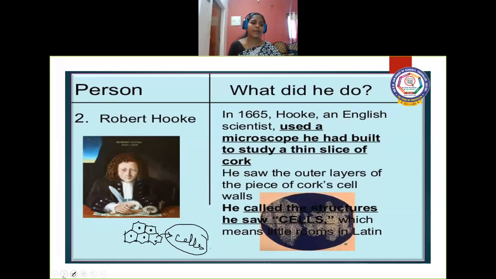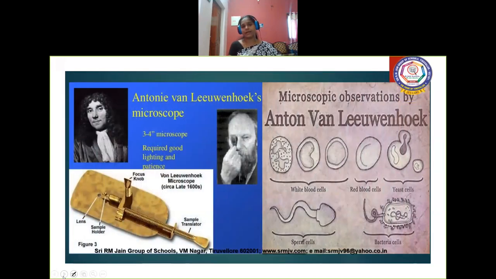Followed by Robert Hooke, let's look at the work of Anton von Leeuwenhoek. This is a microscope which was developed by Anton von Leeuwenhoek. You have to carry it near your eyes, and it is very small in size. The specimen has to be mounted here, and through that slide we can observe the specimen. After making this microscope, he started observing various things.